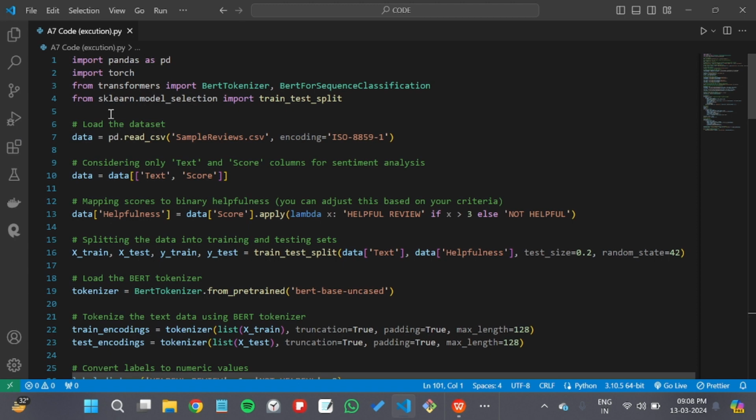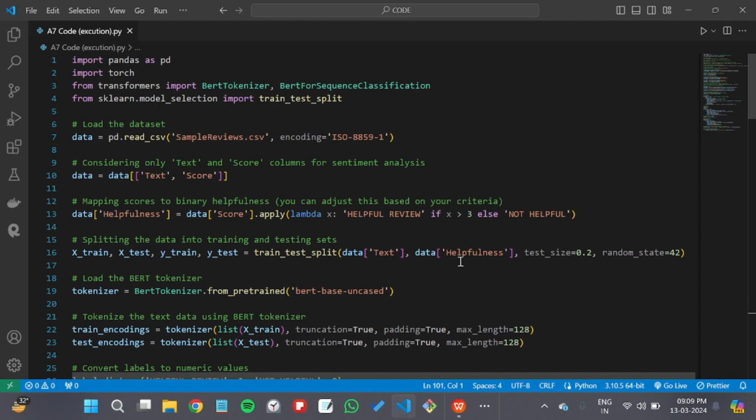First, the necessary libraries are imported, including pandas for data handling, torch for PyTorch, and transformers for BERT related functionalities. Next, the dataset is loaded from a CSV file containing reviews. The CSV file is termed as sample reviews.csv. Then the data is pre-processed, selecting only the text and score columns and mapping the scores to binary helpfulness categories. Next, the dataset is split into training and testing sets. Then the text data is tokenized using the BERT tokenizer.